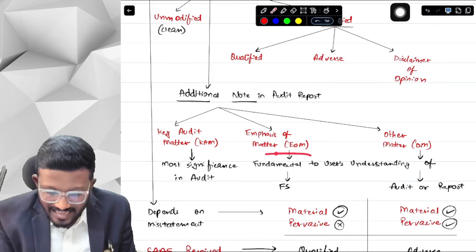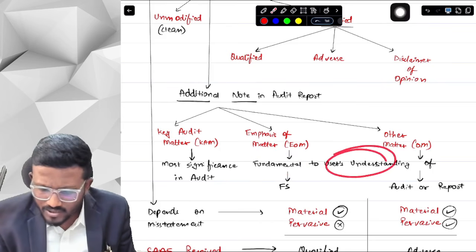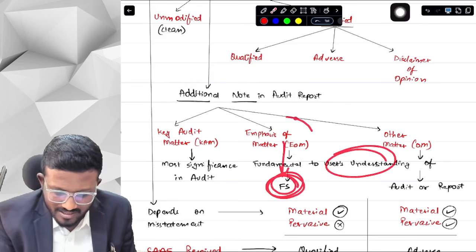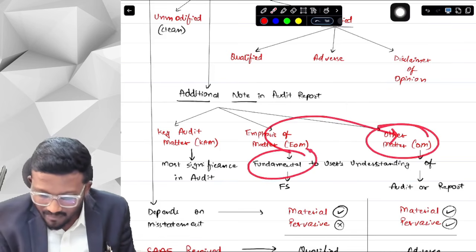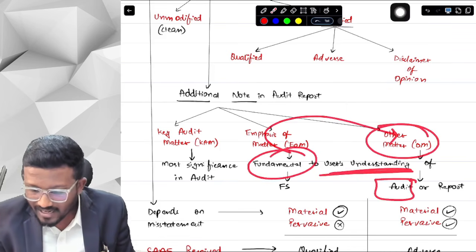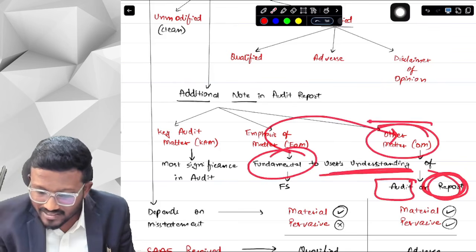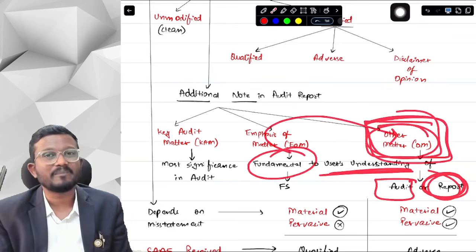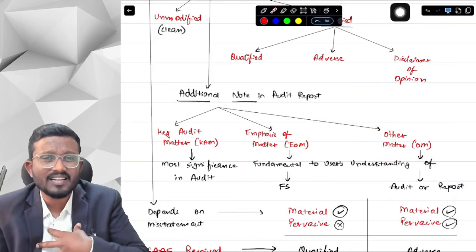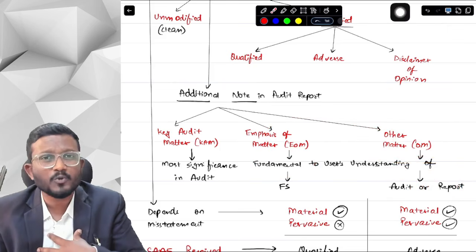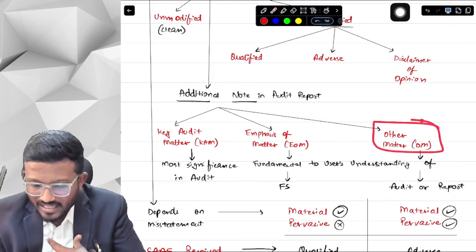So basically anything which is fundamental, important to users' understanding of the financial statements will be disclosed in the emphasis of matter paragraph. And vice versa, anything that is fundamental to users' understanding of the audit or the auditor's report will be disclosed in the other matter paragraph. Anything which I have to convey from my side, anything which I think is important that users should know, I can disclose in the other matter paragraph.